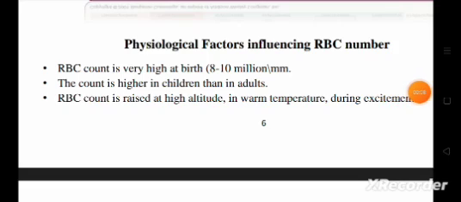Today I will discuss the physiological factors influencing RBC number. My topic name is blood.